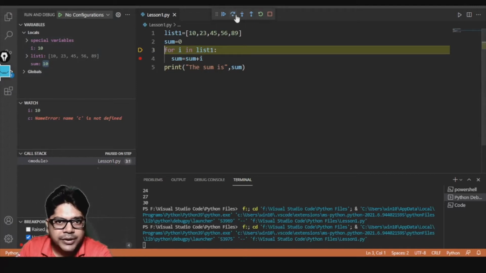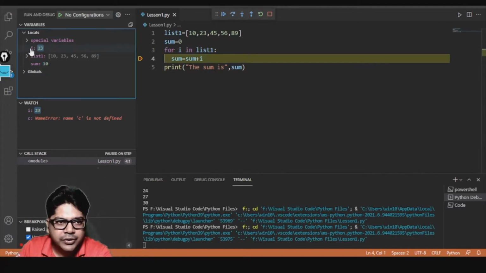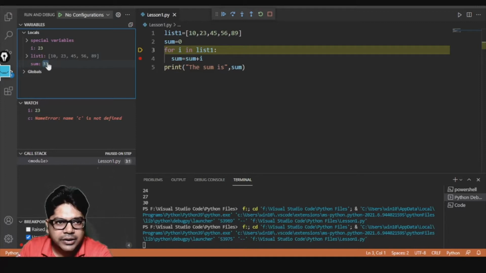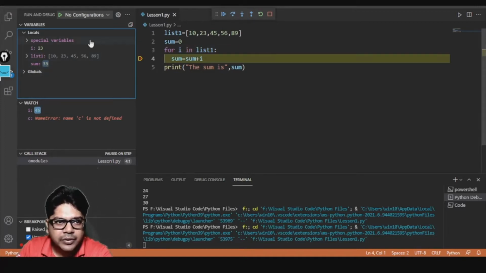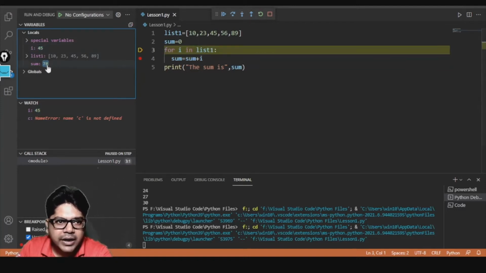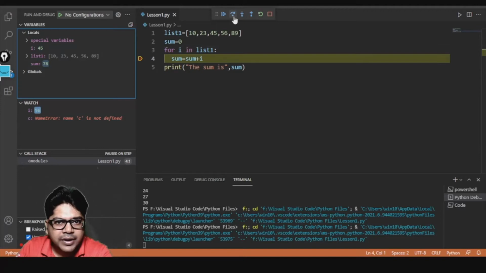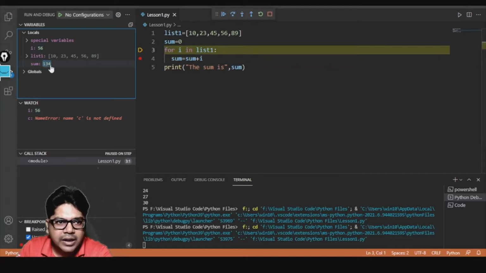This time I will be pointing to 23. Now you see I is pointing to 23. So now 10 was the previous value of sum, 23 will get added to it, so it will become 33. You see it became 33 now. Now I will represent 45. So now you see I is representing 45. It is the third item. If 45 will get added, you will get 78. Then I will represent what? I will represent 56. As you can see here, now it is representing 56. If you add 56 to 78, you will get the answer as 134.